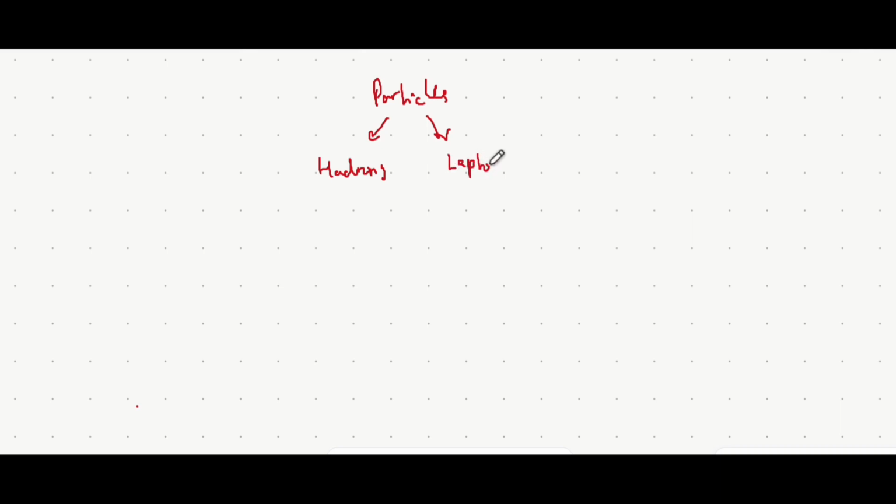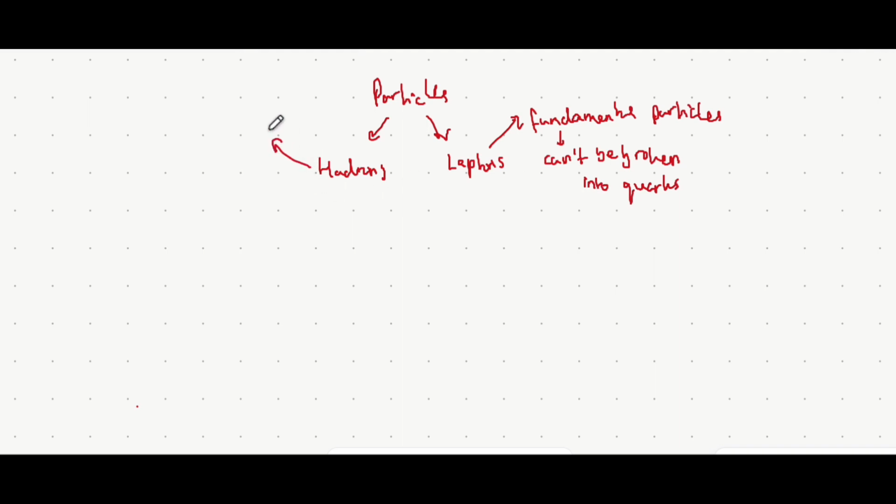So leptons are what we call fundamental particles. But what does that mean? It means that they're already in their simplest form. And what I mean by that is they can't really be broken down. Specifically, we say they can't be broken down into quarks, and that's what it means for it to be fundamental. So I'm just going to quickly write that down. It can't be broken down into quarks. On the other hand, hadrons, they're not fundamental. They can be broken down into quarks.